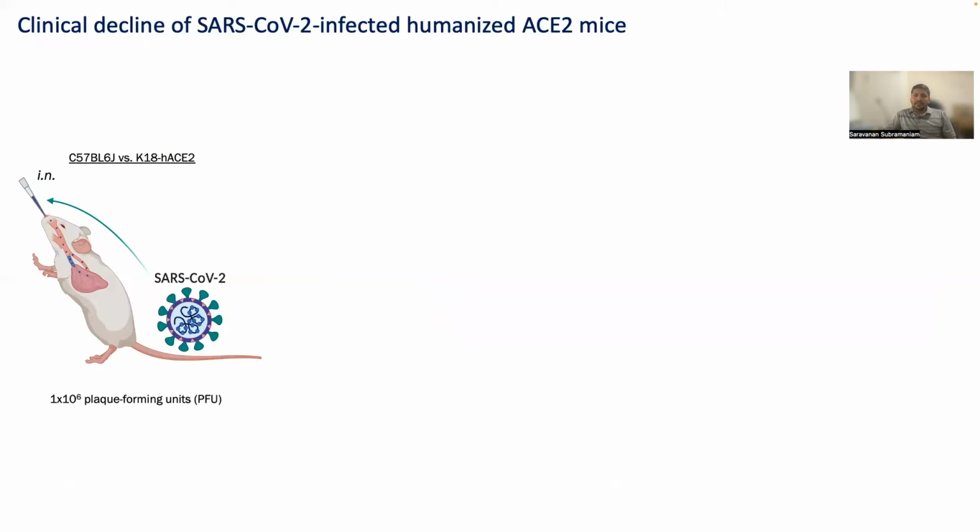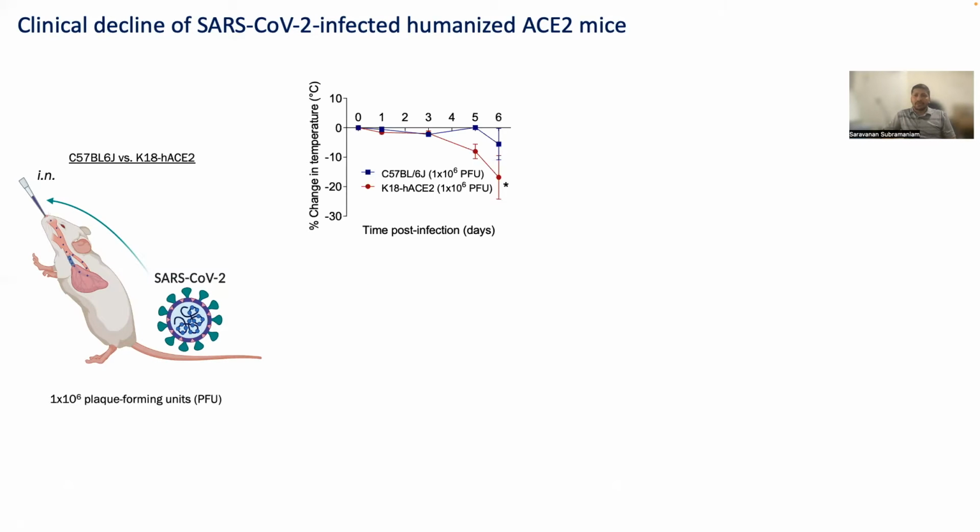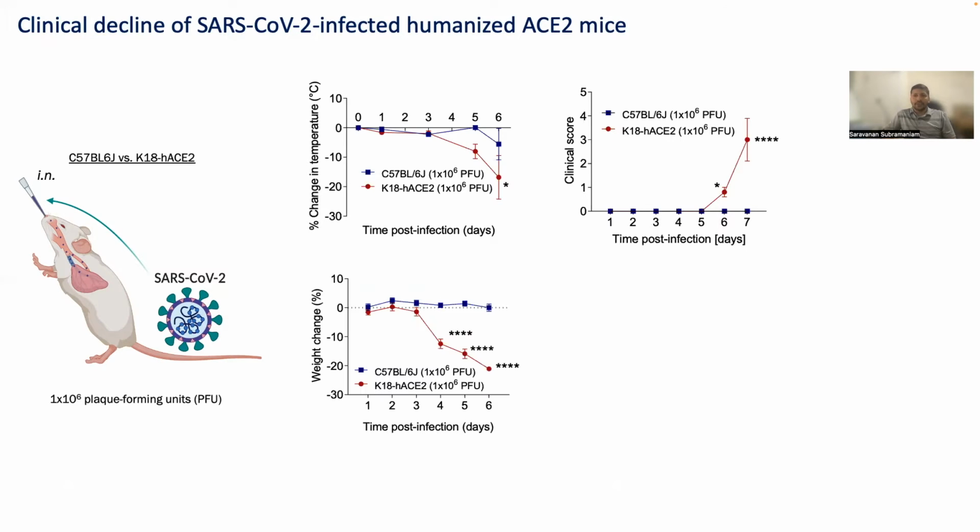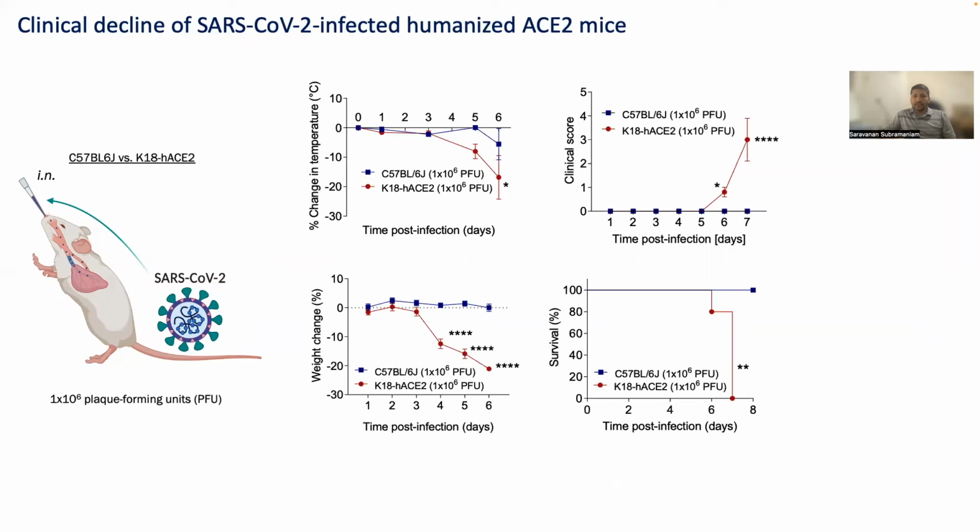To study this, first we infected wild-type and K18 human ACE2 mice and monitored the clinical changes. We observed that K18 human ACE2 mice drastically changed in body temperature, clinical score, and body weight after 4 days post-infection. Interestingly, almost 85 to 90% of the K18 human ACE2 mice died at 7 days post-infection due to neuroinvasion. Wild-type mice were stable, with no clinical changes and negligible viral load, suggesting that K18 human ACE2 mice are susceptible to SARS-CoV-2 infection.